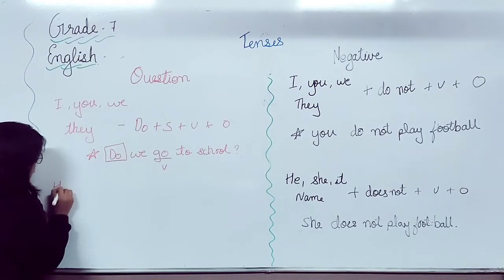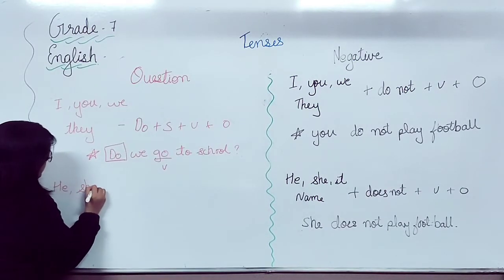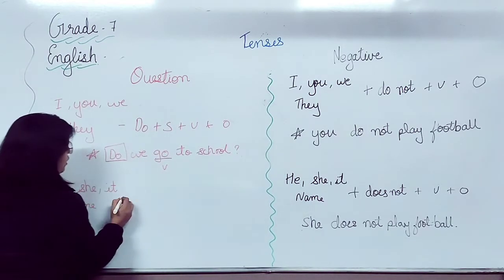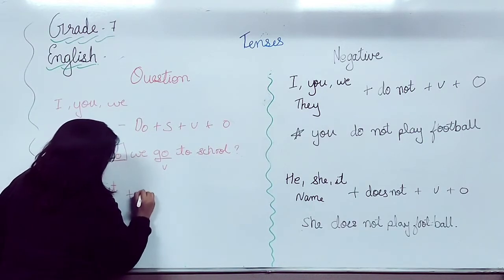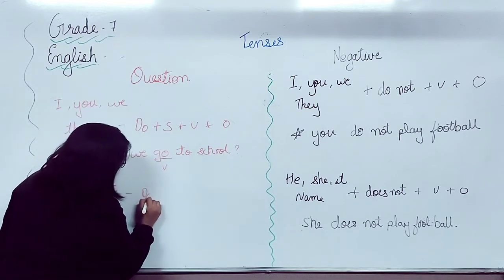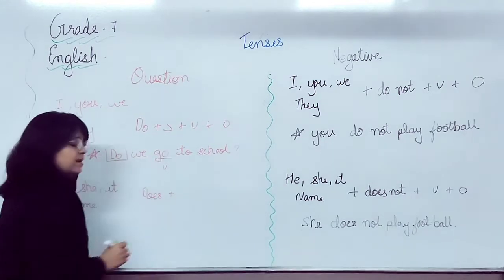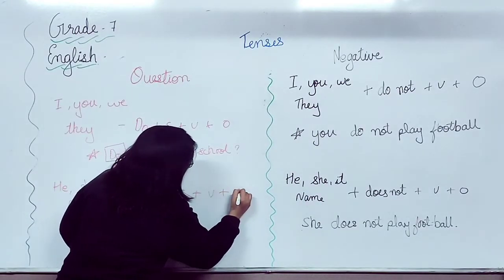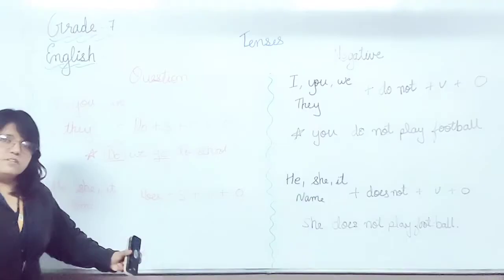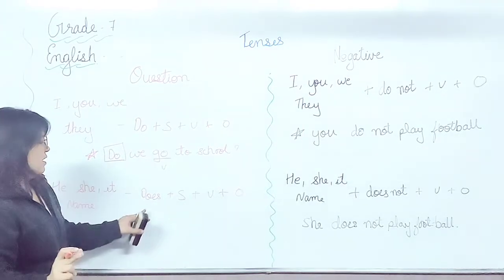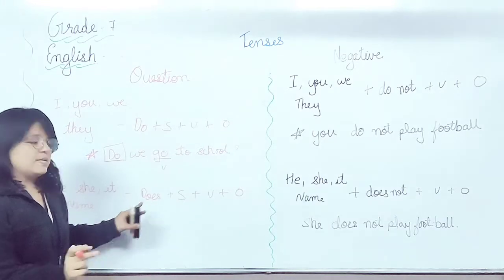Now when it comes to the third person singular, he, she, it, or any name we can say, right? So what will be the structure? We will add does before the subject. Subject plus verb plus object. Sentence will remain same. यहाँ change क्या होगा? We will add does before the subject.